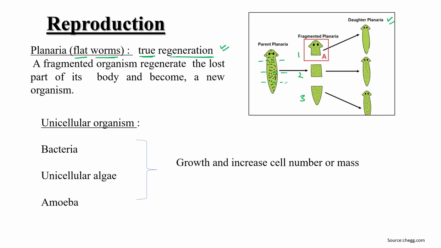Some other unicellular organisms like bacteria, unicellular algae, and amoeba grow and increase in cell number or mass. They reproduce through binary fission, and also by sexual means like conjugation, but in asexual means it is binary fission.